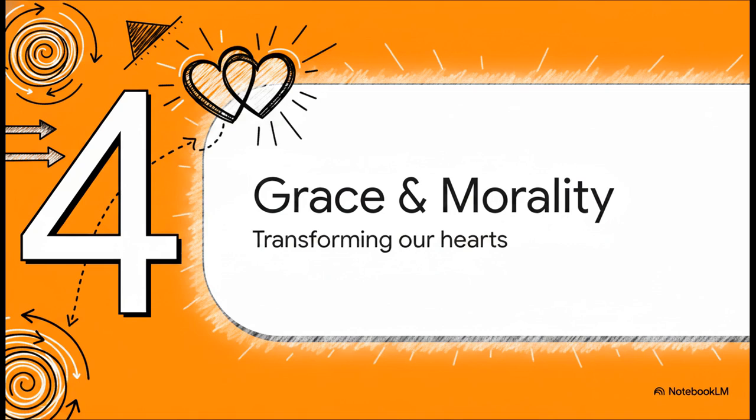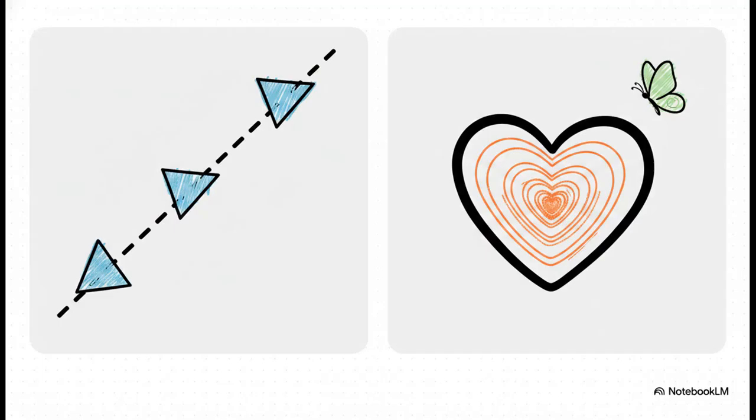Which brings us to Section 4, Geometry, Grace, and Morality. This is where we bridge the gap and slow things down a bit. And this brilliantly illustrates the core lesson of the curriculum. It makes a really thoughtful comparison. A geometry transformation changes a figure's position without actually changing what the figure is. A triangle is still a triangle, right?